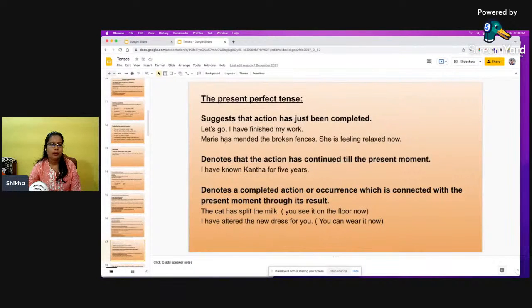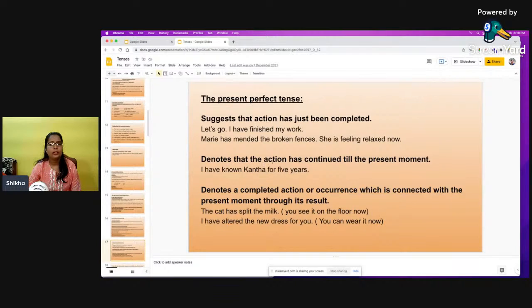So here present perfect tense suggests that an action has just been completed, something which has been completed. Let's go. I have finished my work. Mary has mended the broken fences. She is feeling relaxed now.